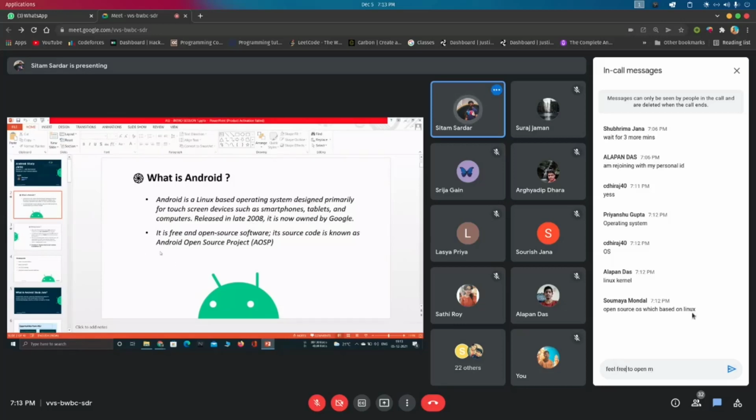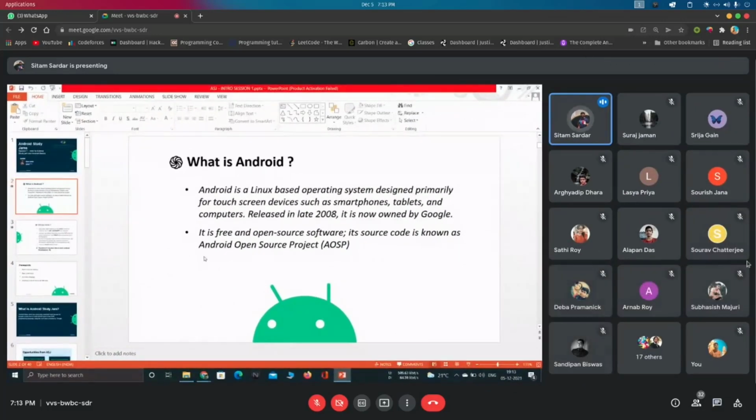So we have all come here to learn about Android, right? But 2021 is going to end and 2022 is going to start. Then the question may come to your mind: should we learn Android in 2022?